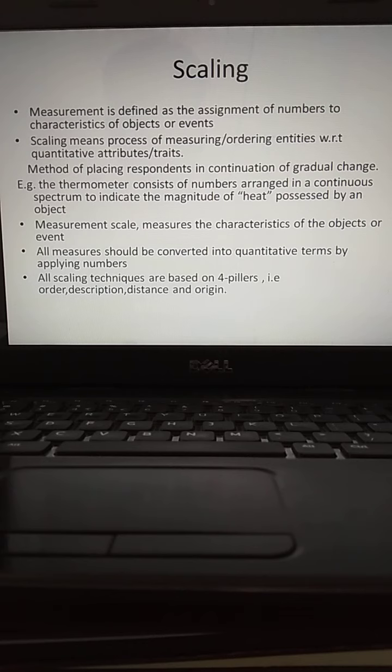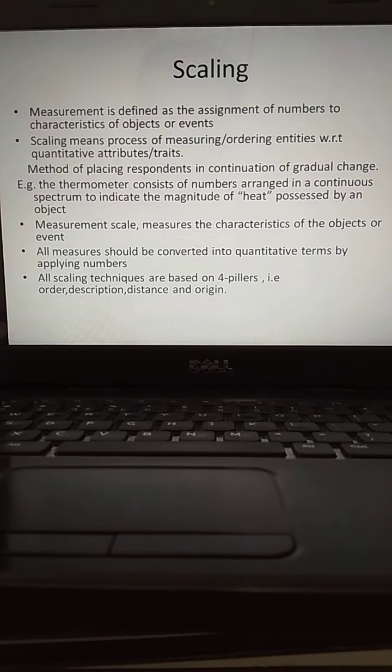So while going for scaling as well as measurement, you are considering four very important characteristics. What to call them? The four pillars. One is the order, description, distance and as well as the origin. Actually, these four characteristics only led to the development of the wonderful concept.